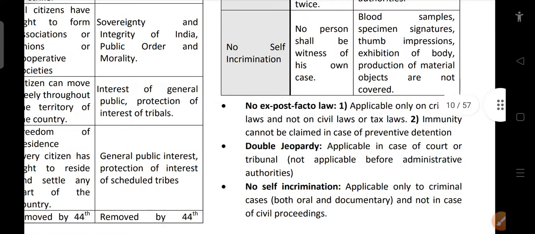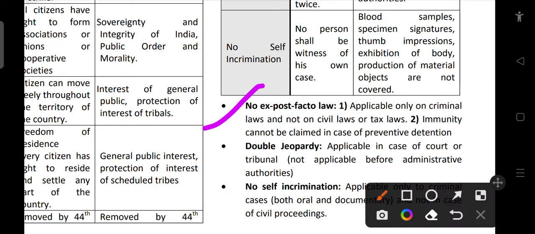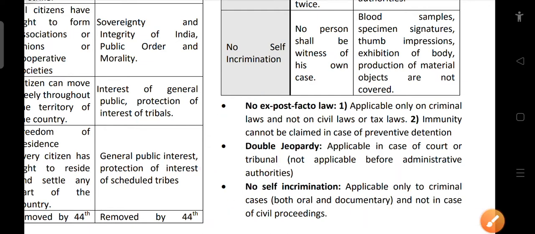So these are the things. No ex post facto law, applicable only to criminal law, not civil law. These things we already saw in the tabular column. Then double jeopardy, applicable in case of court or tribunal only. No self-incrimination, applicable only to criminal cases, both oral and documentary, not in case of civil proceedings. Even self-incrimination is for criminal cases only. In case of civil, it is okay to do self-incrimination. So that's all in this part. Thank you.